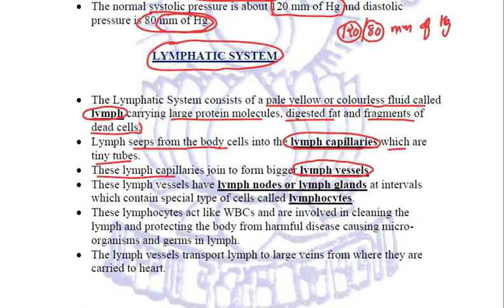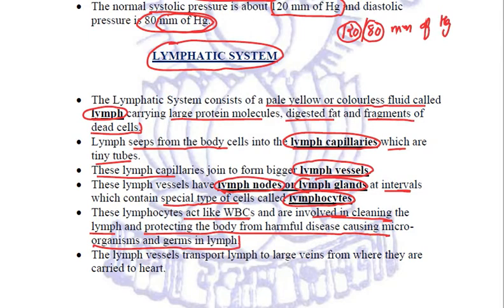Now these lymph vessels have lymph nodes or lymph glands at intervals, and these lymph nodes or lymph glands contain a special type of cells called lymphocytes. These lymphocytes just act like WBCs. How? Because they are also involved in cleaning the lymph and protecting the body from harmful disease causing microorganisms and germs which are present in lymph, right?